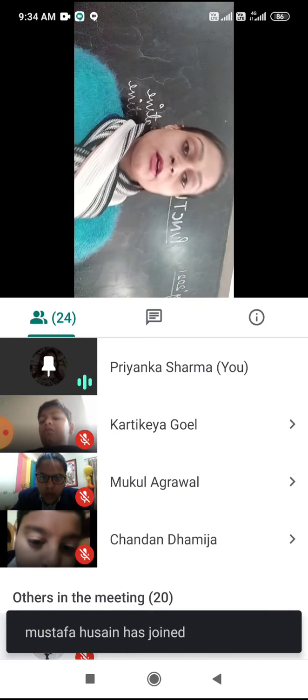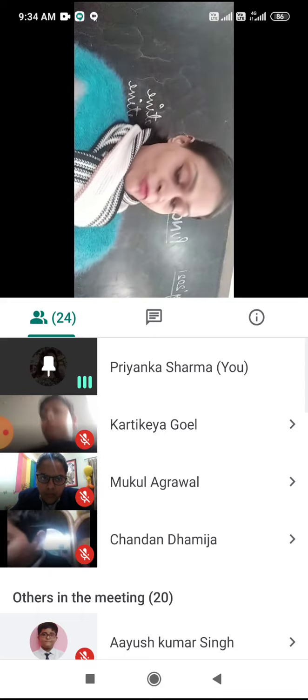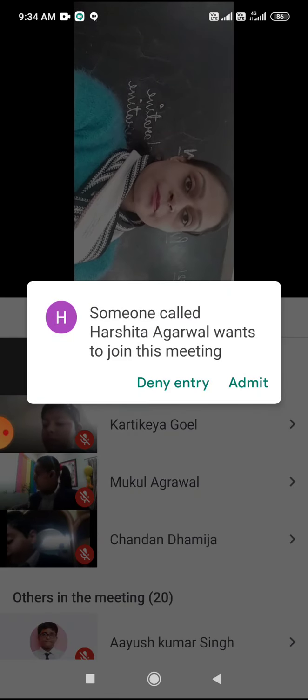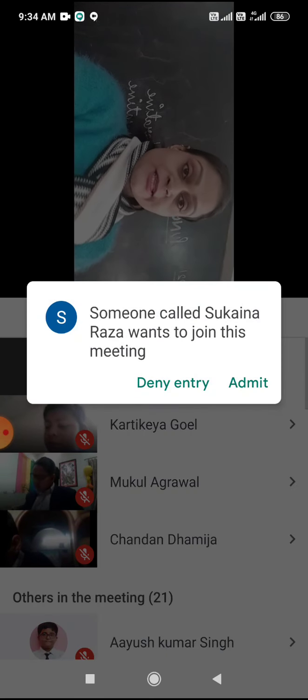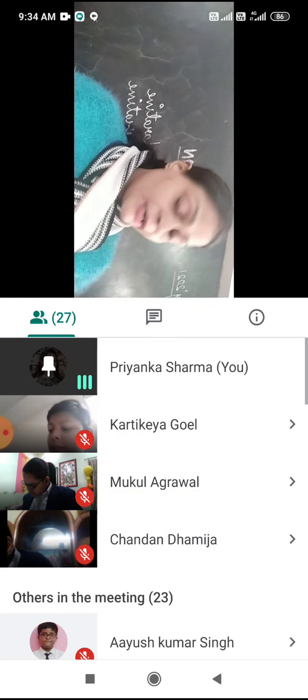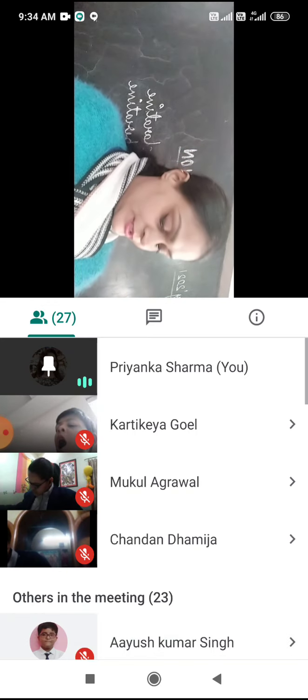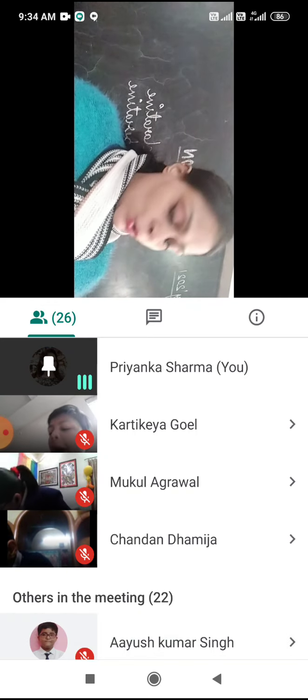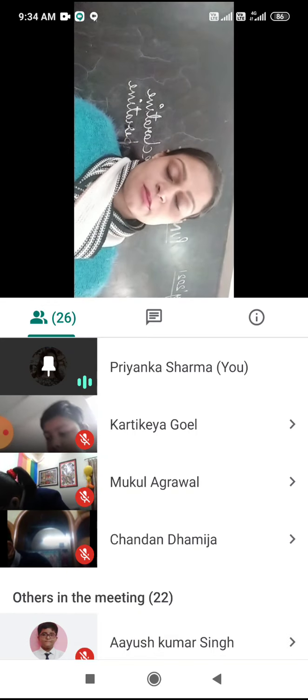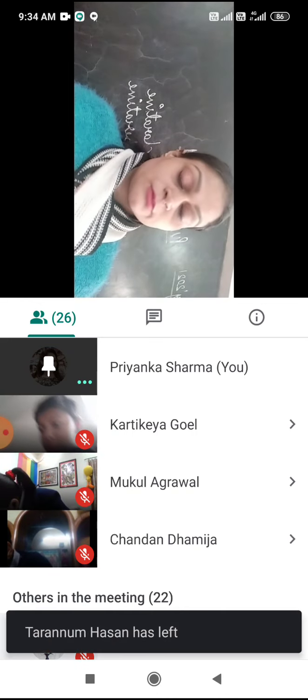Now underline what you have to write. A full stop is used at the end of declarative sentence and imperative sentence. Underline this, and one example you have to write. The Golden Temple is a holy place in Amritsar. This example you will write.